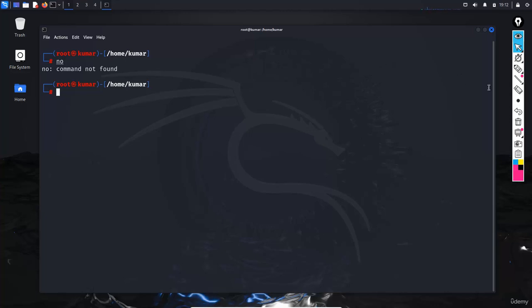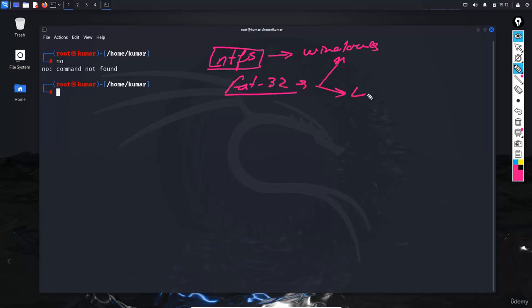I think you have heard some names like the NTFS file system. This file system is supported by Windows. There is also FAT32, you have heard about this. This is also another file system. It supports Windows as well as Linux. Linux has its own types of file systems.